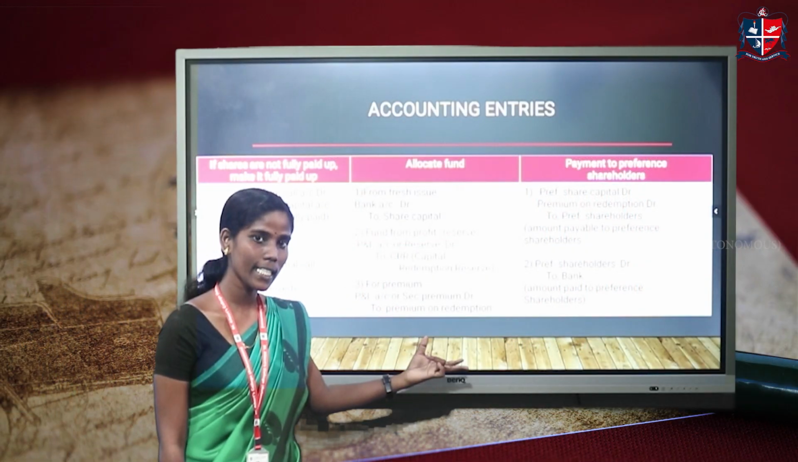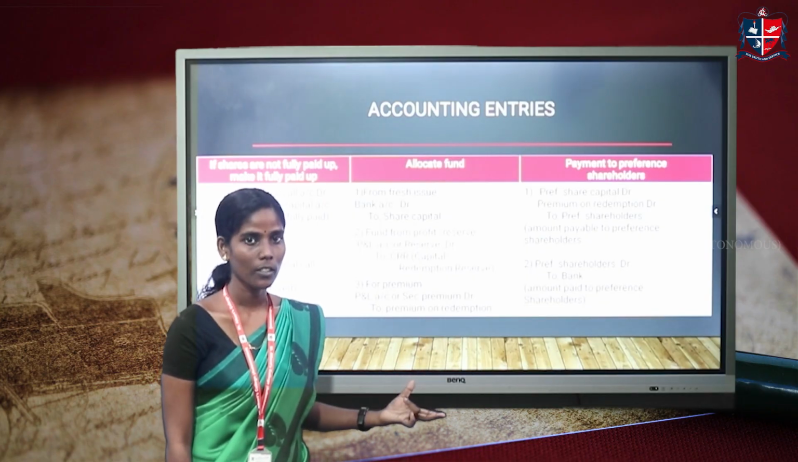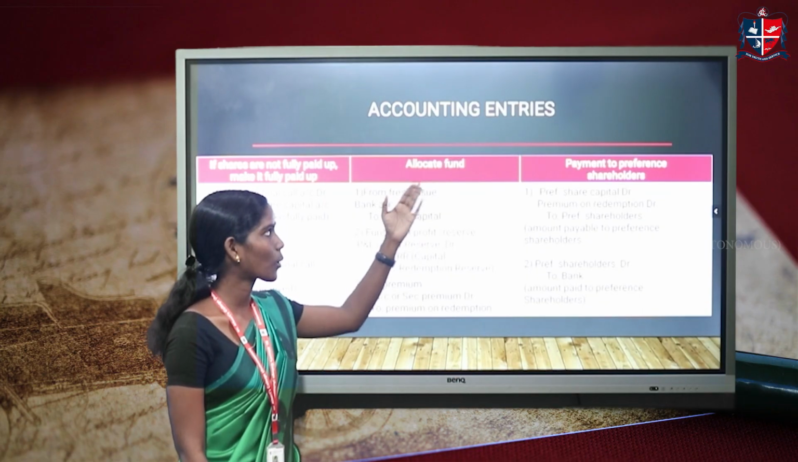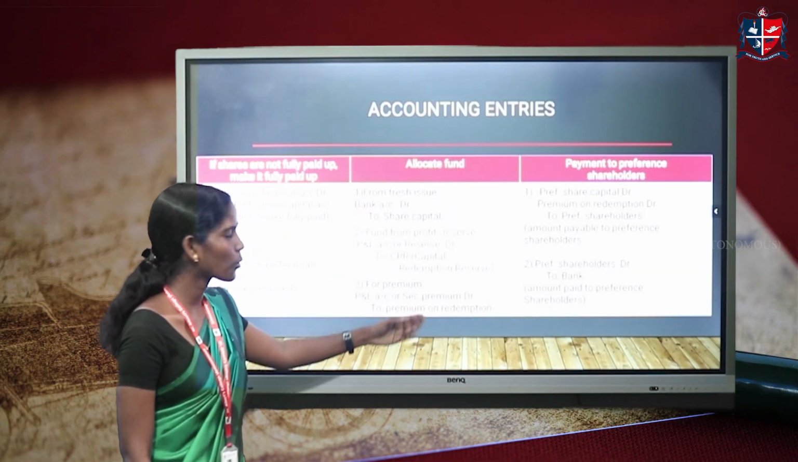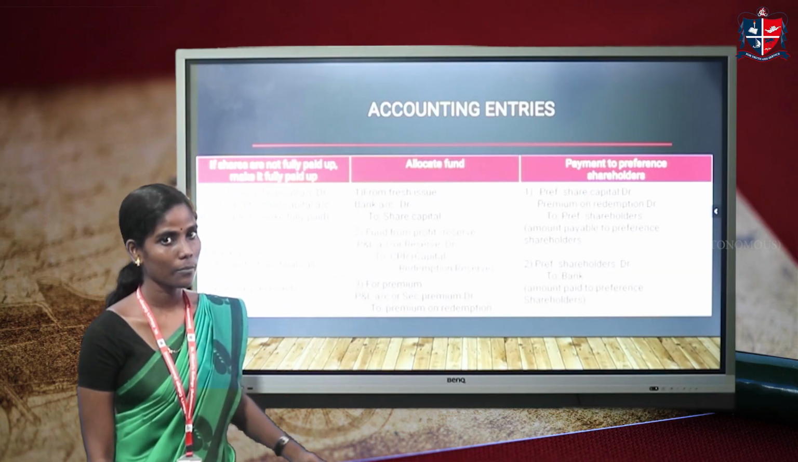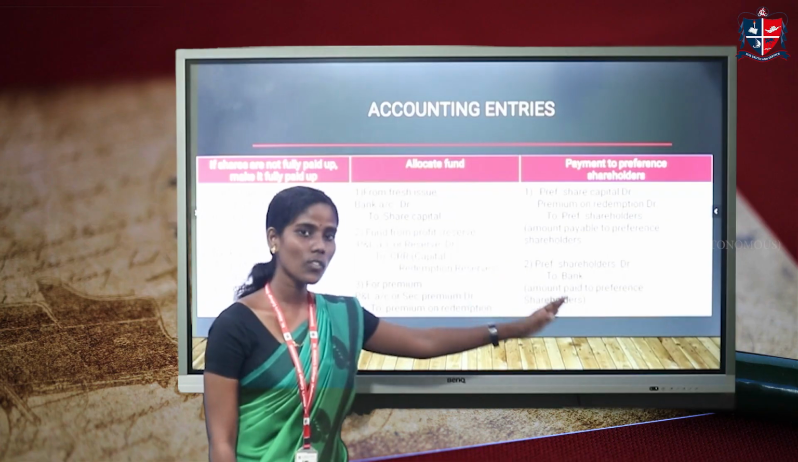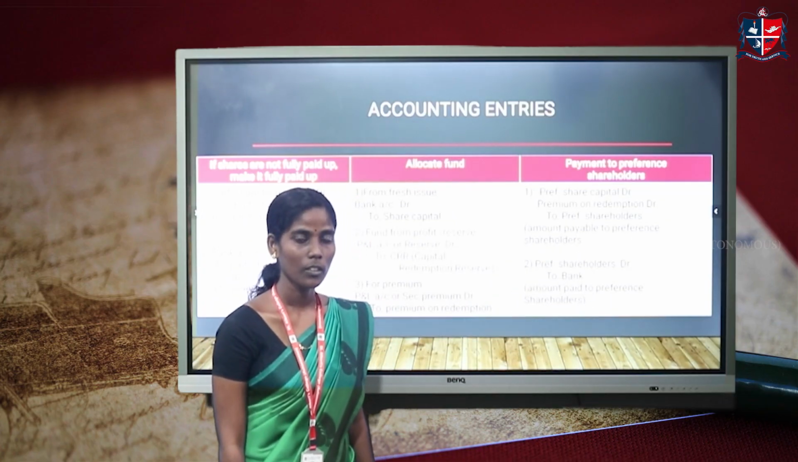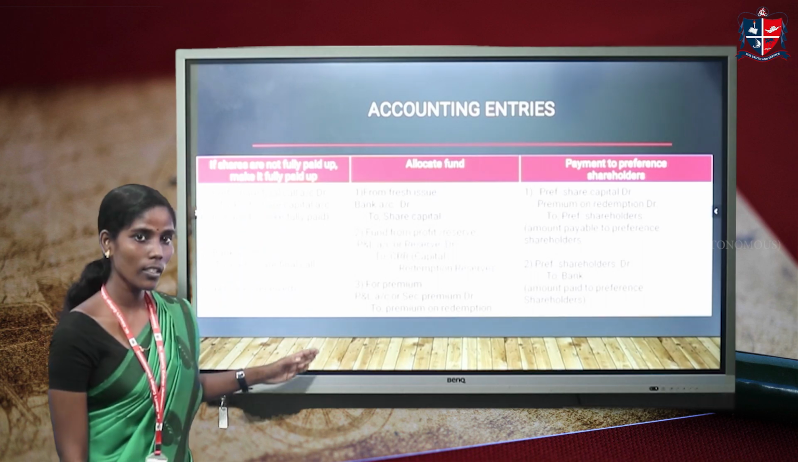In the second stage, we are collecting the fund required for redemption, that is, allocation of fund. Different sources are used for raising the fund. In the last stage, we are making the payment to preference shareholders. Okay, see these journal entries.